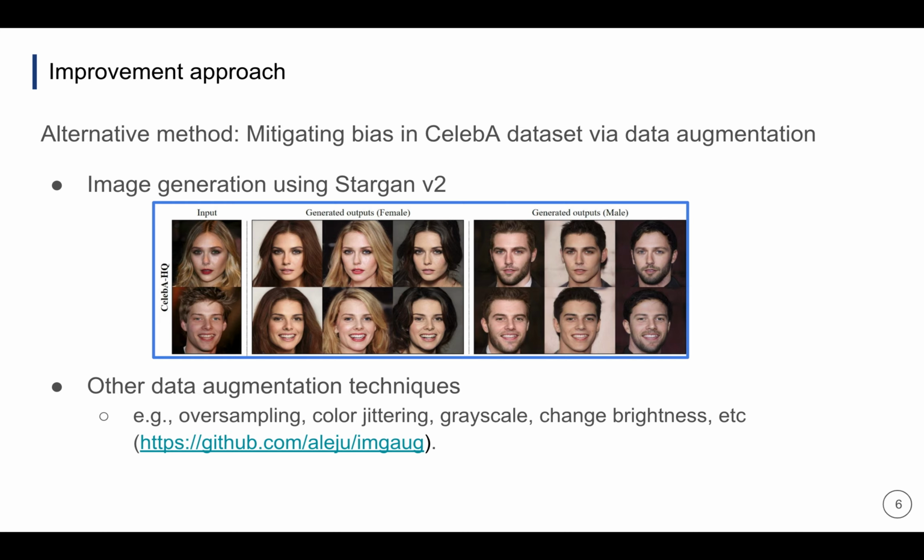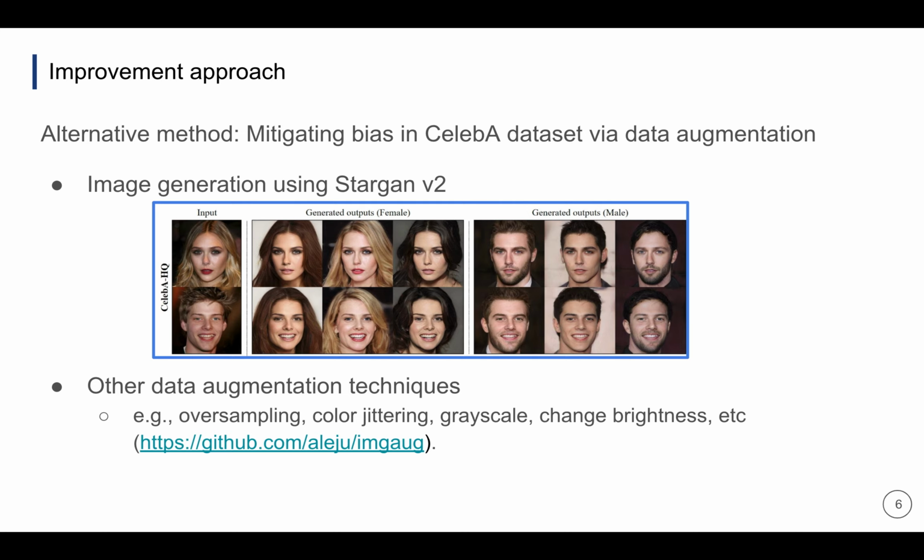To be specific, we are planning to use the image-to-image translation model StarGAN version 2, which can translate a specific facial attribute of an image to another. For example, if the long hair class lacks male images, we can translate female images with long hair to male images with long hair, and then add the images to the training dataset.